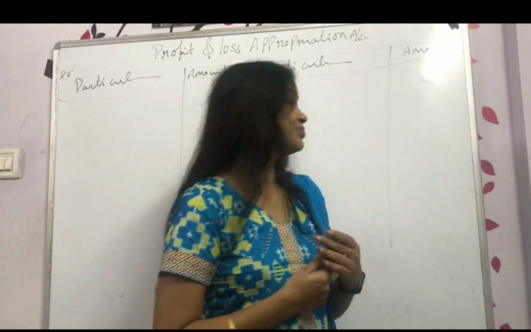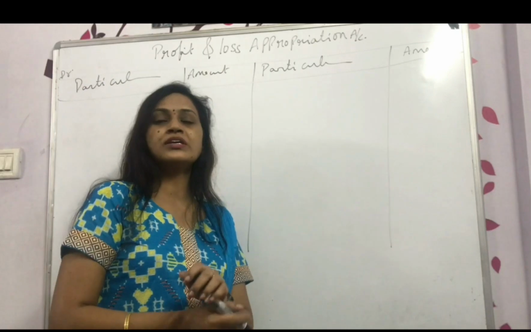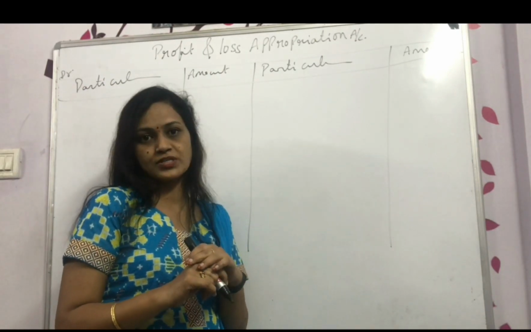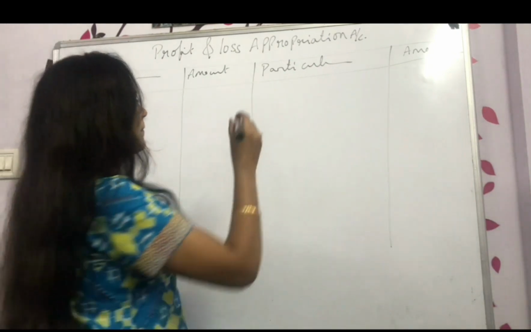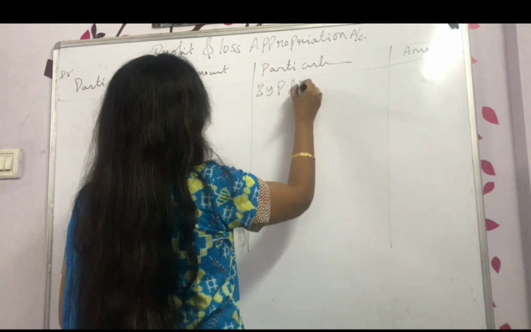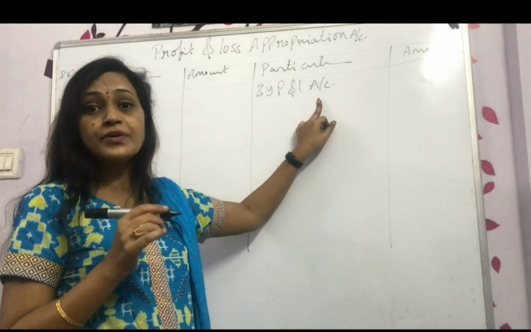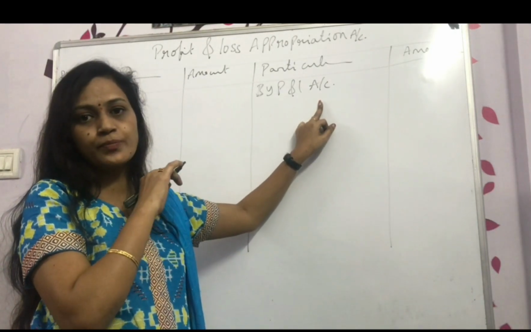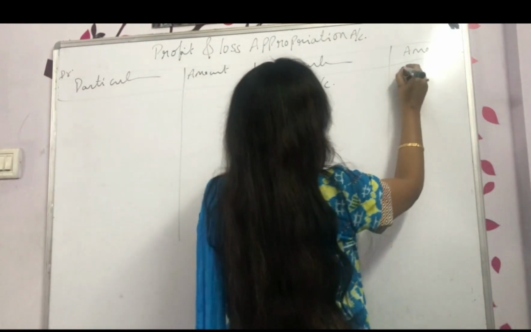Okay. Now, first, whatever profit you got, where do we show it in the profit and loss account? Debit side, to net profit, right? After that, net profit we are bringing here by profit and loss account. This is the profit we are bringing from the profit and loss account which you prepared in the final accounts. So that profit you got here.